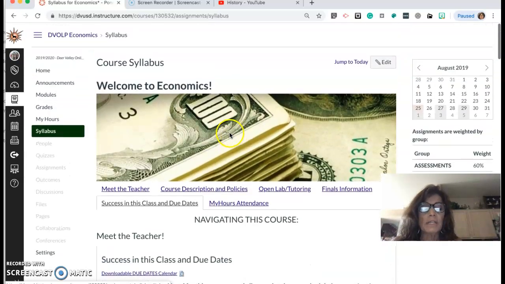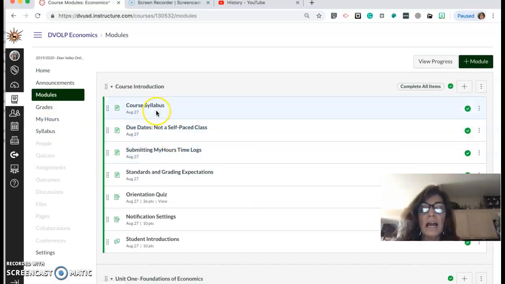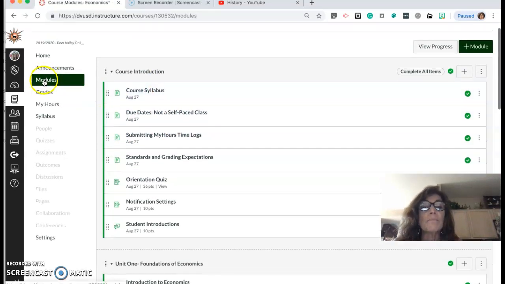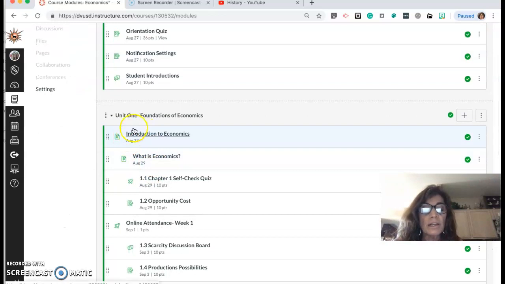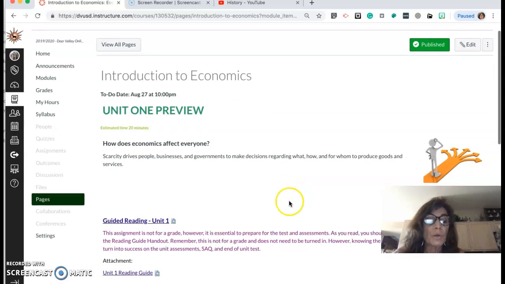The last thing I'll tell you today for navigating the course is that your grades are always available by clicking on this tab, but the modules. So if you are online for an hour working through some assignments, and then you walk away and come back tomorrow, you want to go to the modules and pick up where you left off. The first module is the course introduction, and you can see you have several things that need your attention on the 27th. The second module is Introduction to the Foundations of Economics, and the due dates all show here. So you simply open the item and do whatever it's requiring.